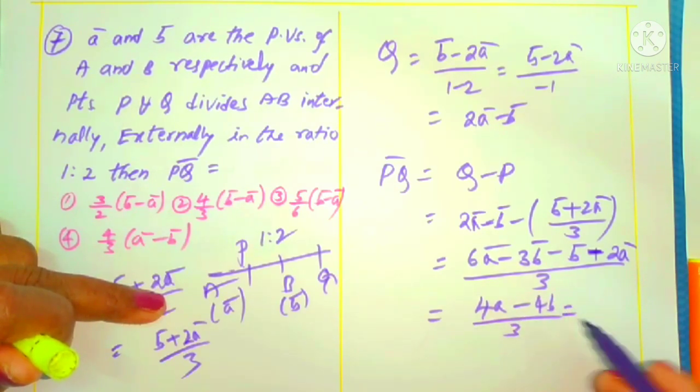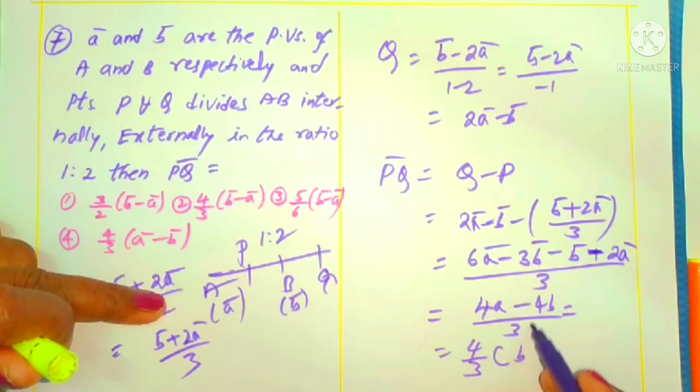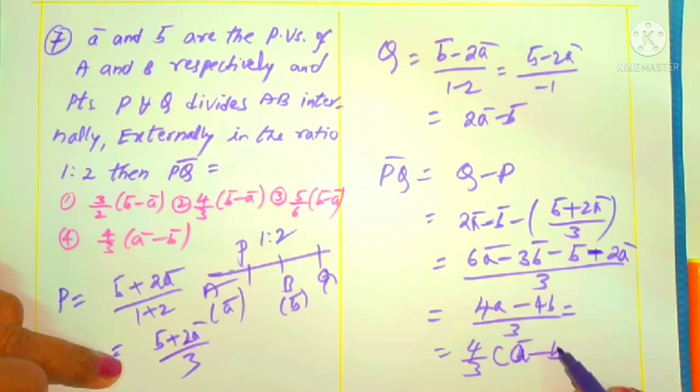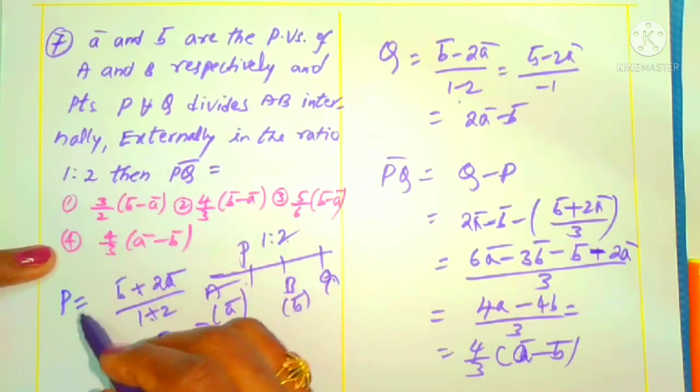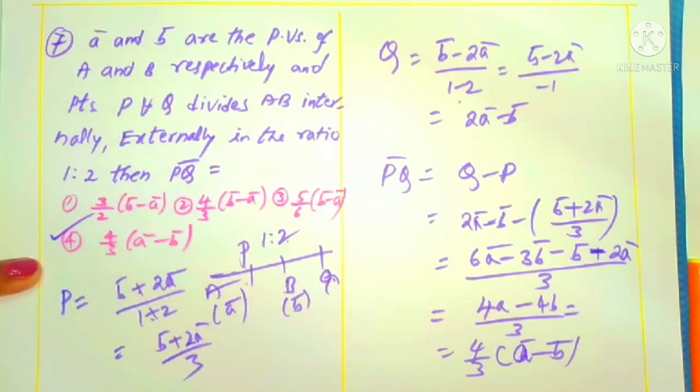Right? Take 4 common. This becomes 4 by 3 times (A minus B). 4 by 3 times (A bar minus B bar) is which option? It is clearly the 4th option. Is it okay? So these are the questions in part 1 that I am discussing.